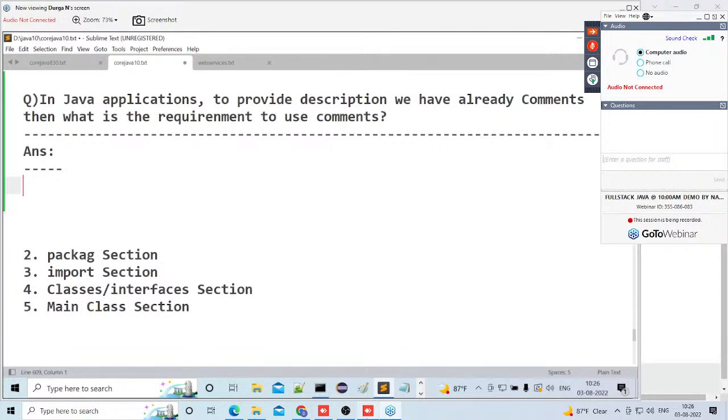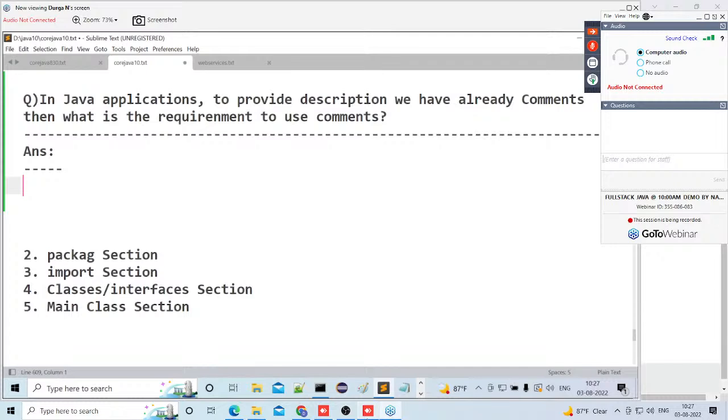But here my requirement is what? What is the alternative for comments? What is there in the new technologies of Java instead of comments? To introduce that point only, I'm talking about annotations. Otherwise, I'm not having any intention to talk about annotations at present. But I need to introduce them. At least we are going to understand that instead of using comments, we have to go for annotations. Yes, sir, got it or not?